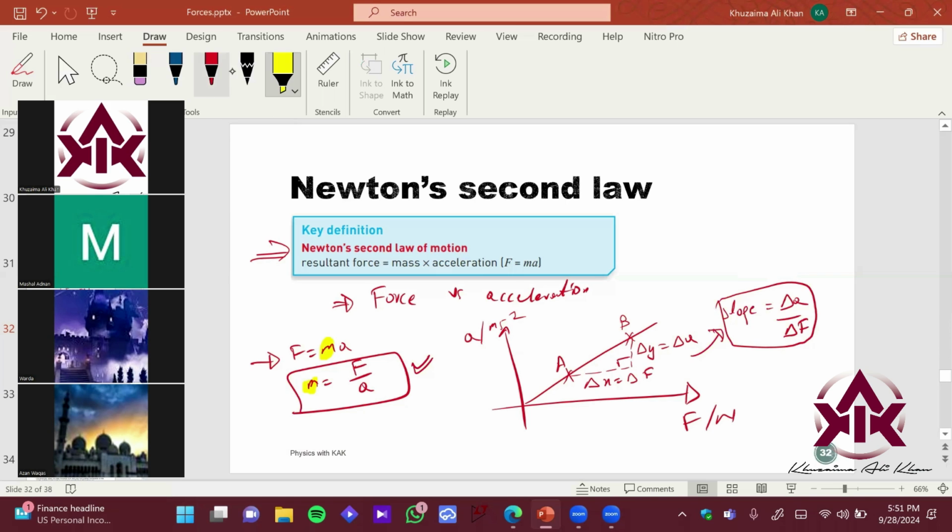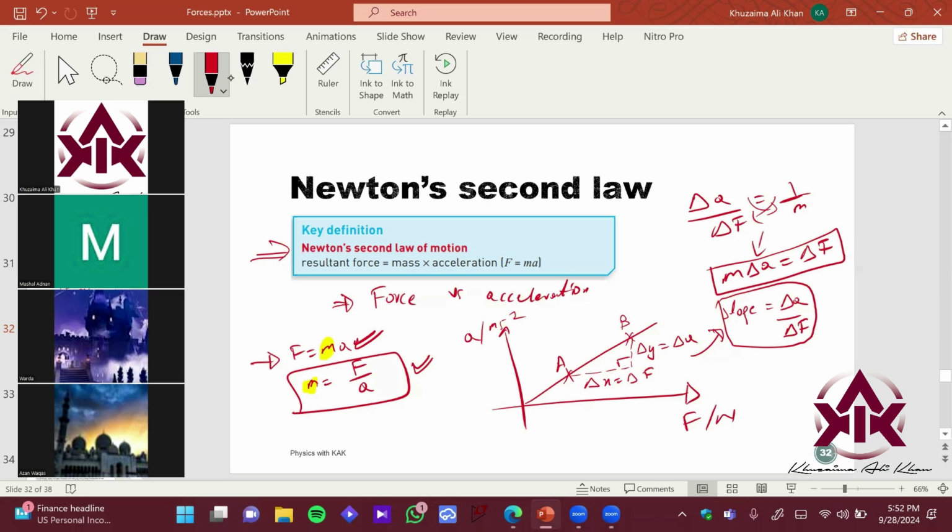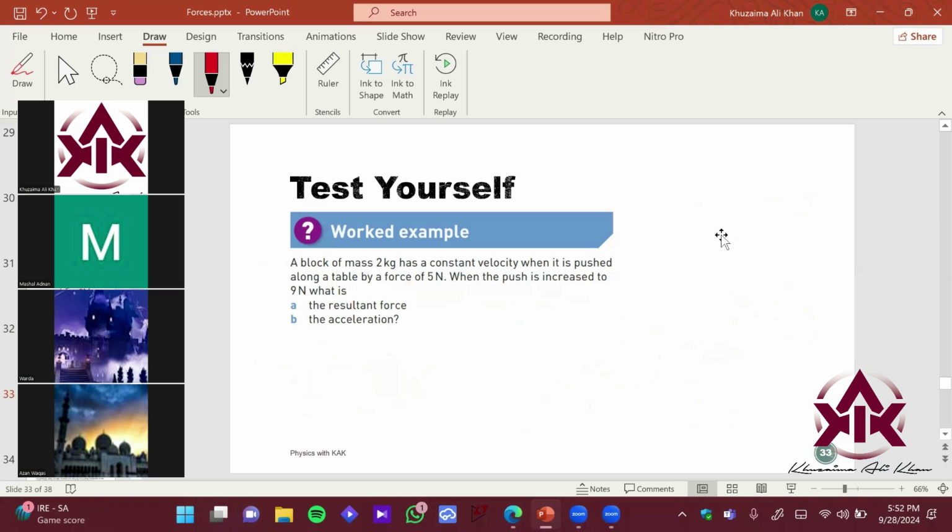So if you see, you are getting delta A over delta F. So that will give you 1 over mass, right? So if you rearrange the formula, if you do cross multiplication, you get the following thing. Mass times delta acceleration equals delta F, right? So अब ये formula map हो रहा है इसके ऊपर, right? So when you find the slope of acceleration against force, that is equal to the reciprocal of mass, ठीक है?